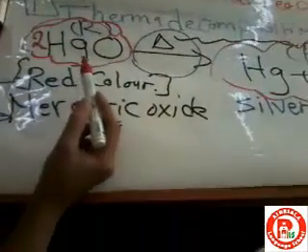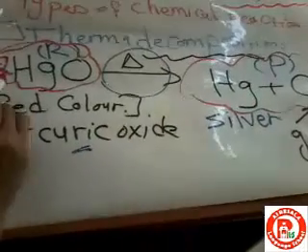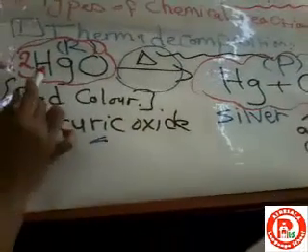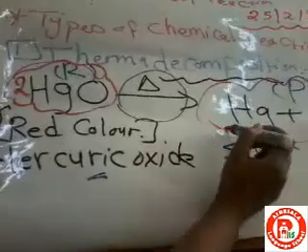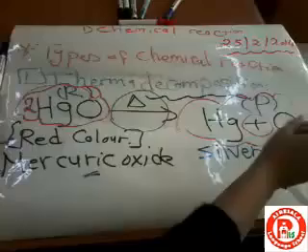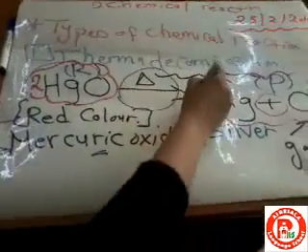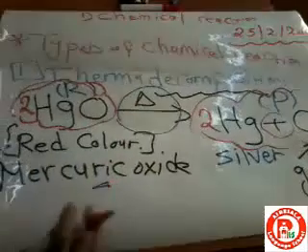But another problem appears in the product. What is the problem? You now have 2 mercury here, but you have 1 mercury here. This is out of balance. So what shall I do? I will put 2.